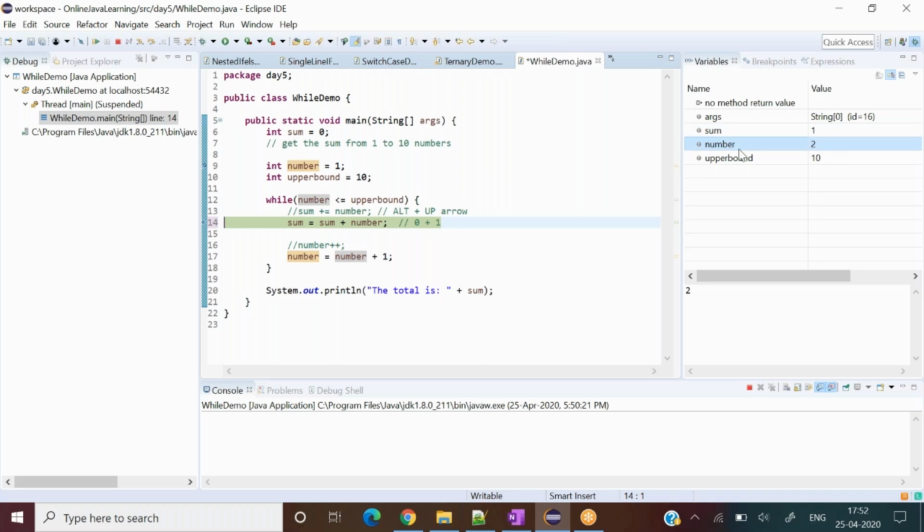So 2 plus 1, what will happen? Now the new value is, sum is 1 plus number is 2. So 2 plus 1 is 3. Sum becomes 3. So here also it will become 3.